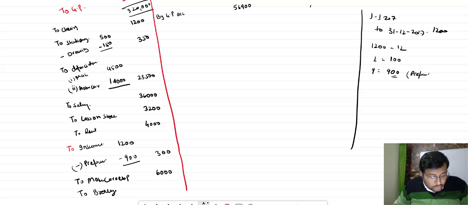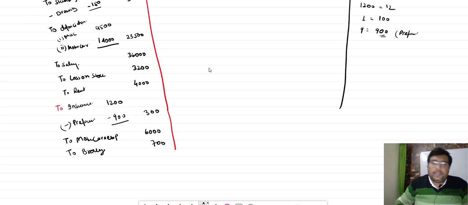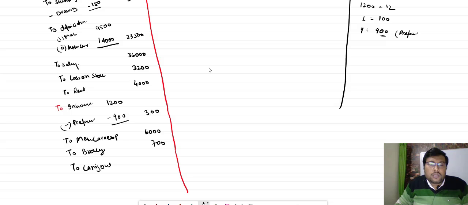To brokerage, how much will it be? 700. Now what to do? What can we transfer? Carriage outwards. So to carriage outwards, and the carriage outwards is 2,000 rupees.